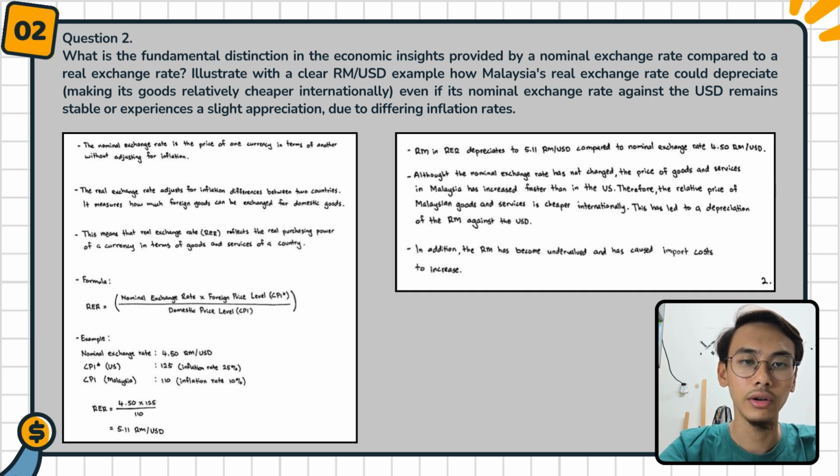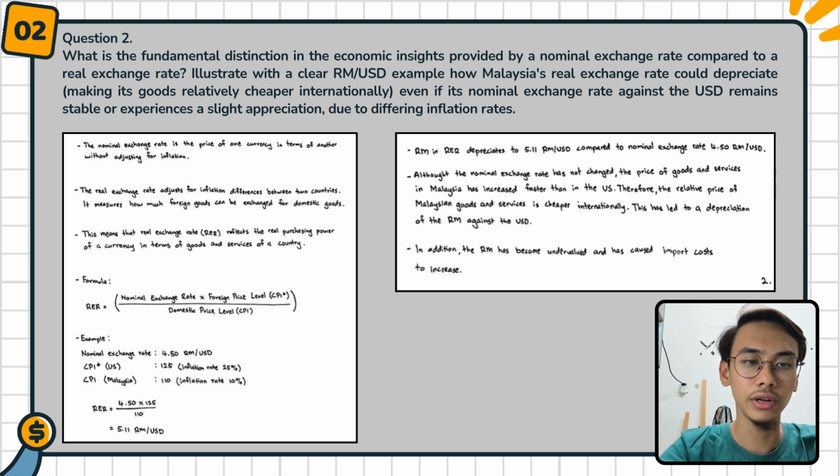We calculate the real exchange rate equals RM 4.50 times 125, the CPI from the US, divided by 110, the CPI from Malaysia. We get the value of RM 5.11 per US dollar. The explanation is the RM in real exchange rate depreciates to RM 5.11 per US dollar compared to the nominal exchange rate of RM 4.50 per US dollar.